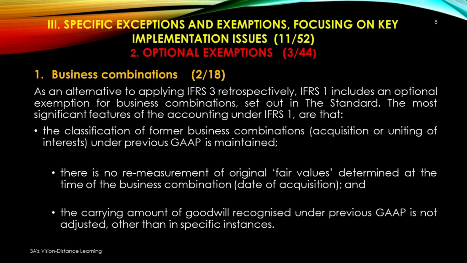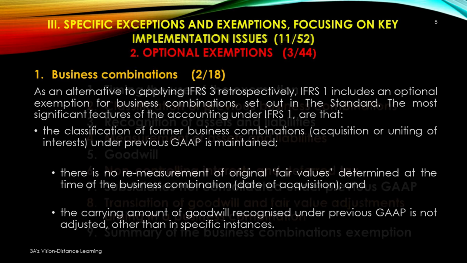There is no remeasurement of original fair values determined at the time of the business combination, the date of acquisition, and the carrying amount of goodwill recognized under previous generally accepted accounting principles is not adjusted other than in specific instances.